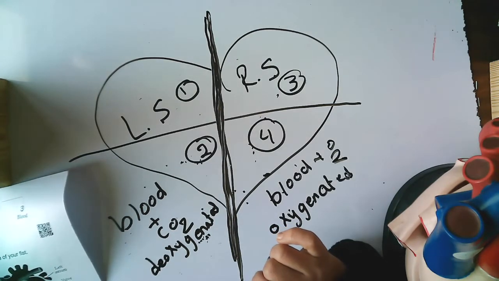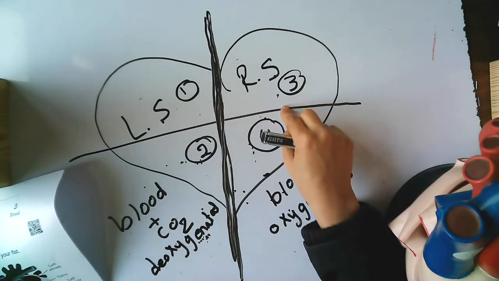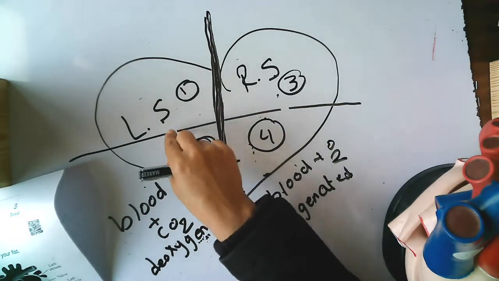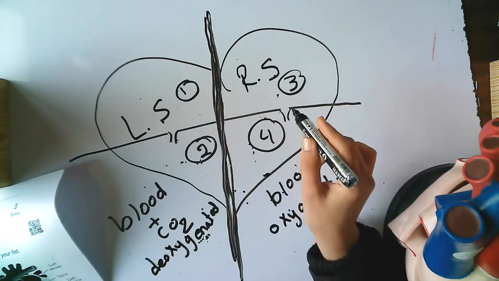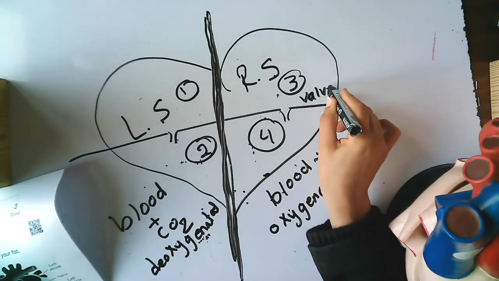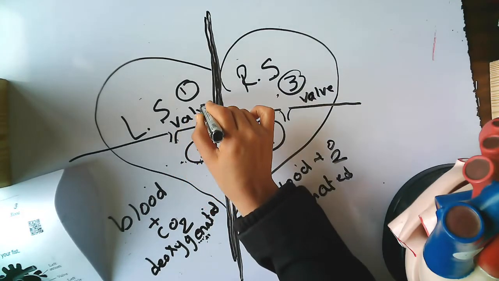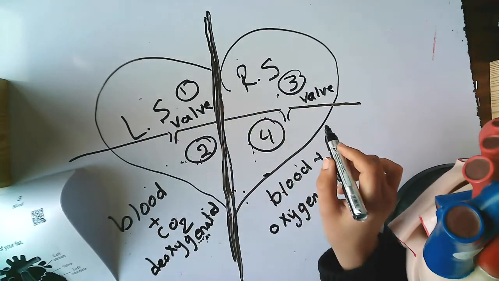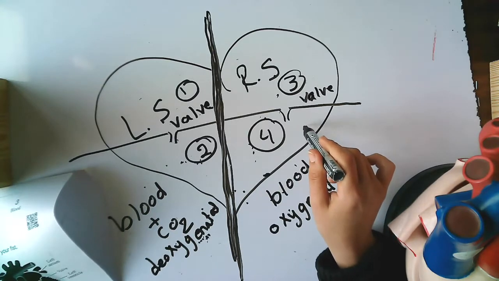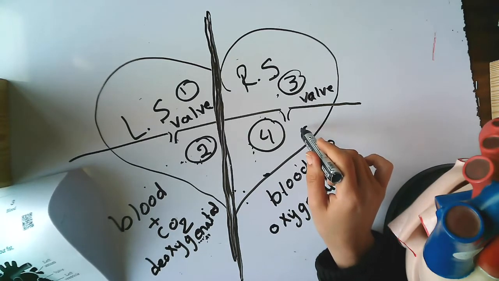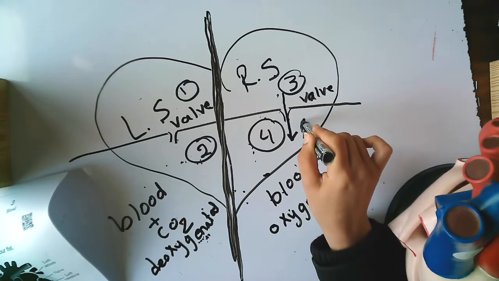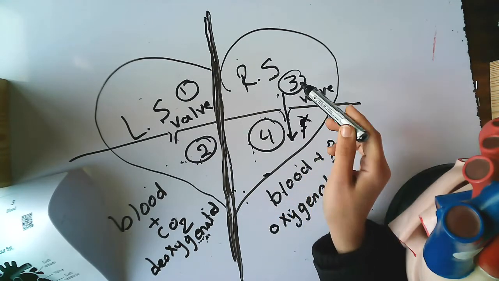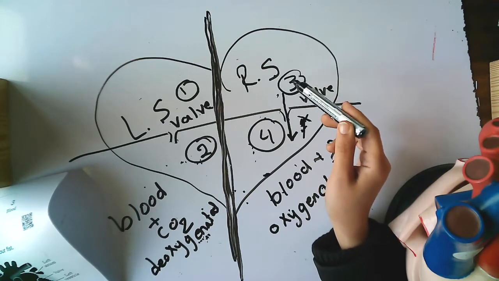Okay. There is an opening here. Here is an opening called valve. Here is an opening called valve. What is the function or the importance of the valve? This opening helps the blood to move from up to down, not from down to up. It allows the blood to pass from up to down.